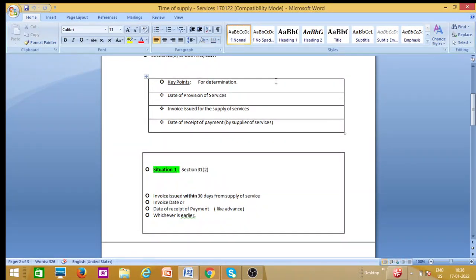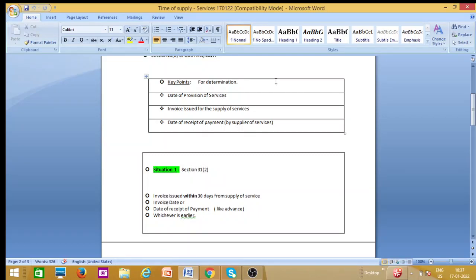Again, the section discusses the time of supply of services. As already said, there are two situations given in the CGST Act with regard to time of supply of services, and we have already seen the three key points that are the basic points necessary to fix this time. Situation one is that the invoice is issued within 30 days from the supply of services, and then the invoice date or the date of receipt of payment applies.